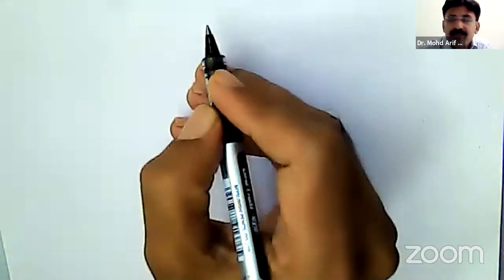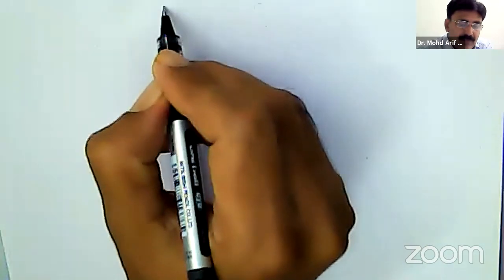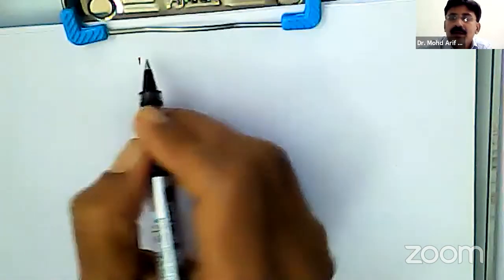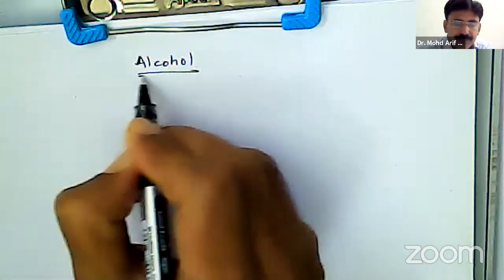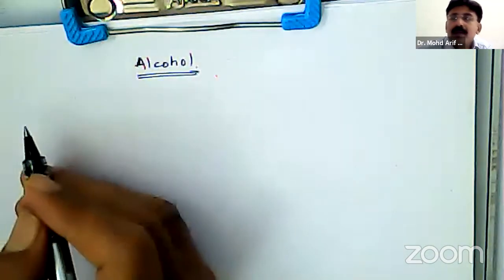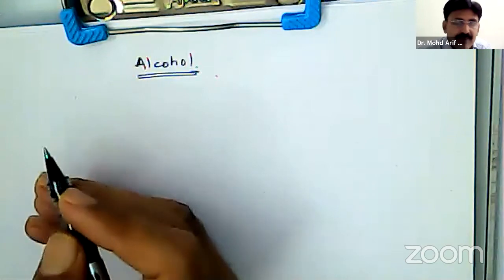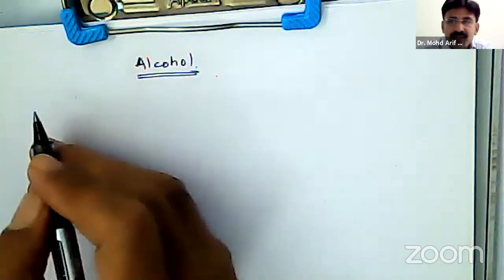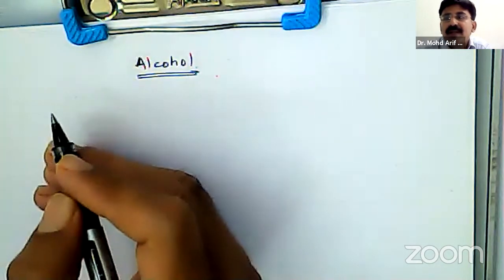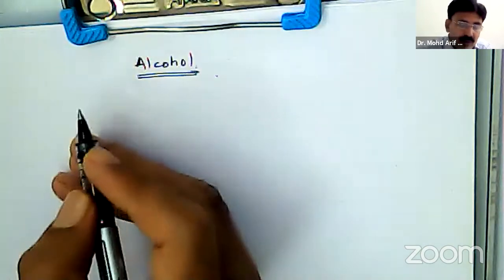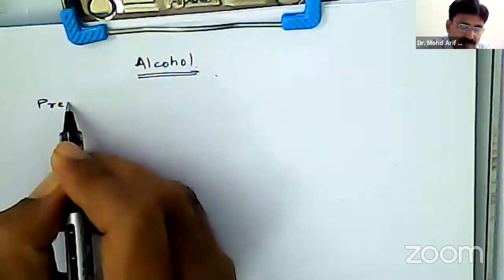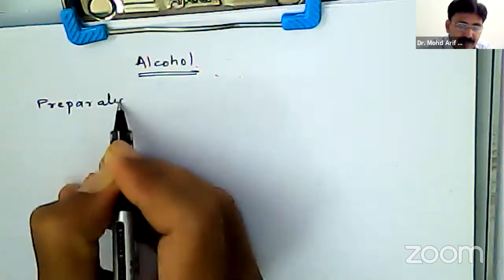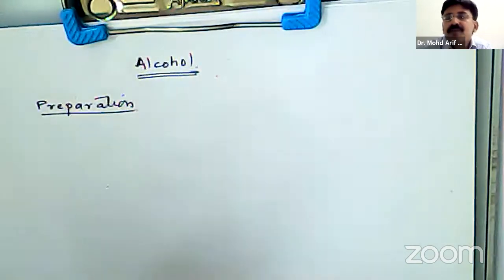So today we will start with methods of preparation. We are dealing with the chapter alcohol. In previous discussions, we have already discussed classification and nomenclature of alcohols. And now we are going to see the methods of preparation.